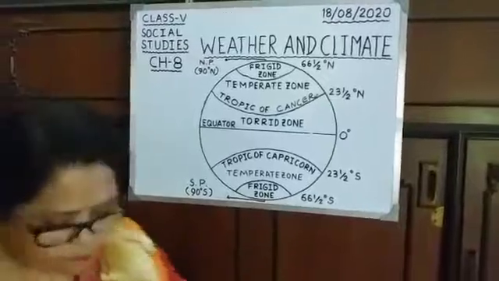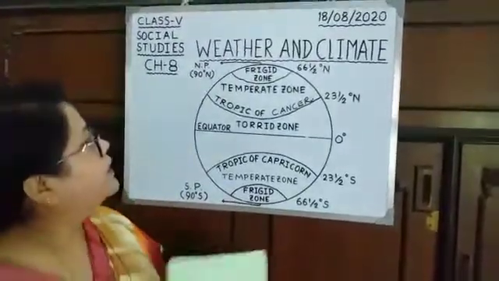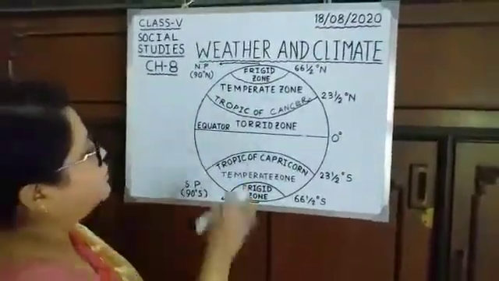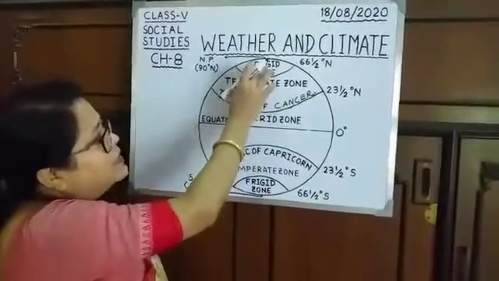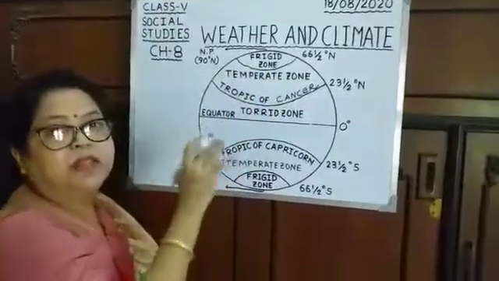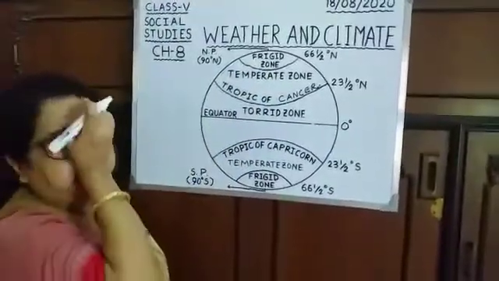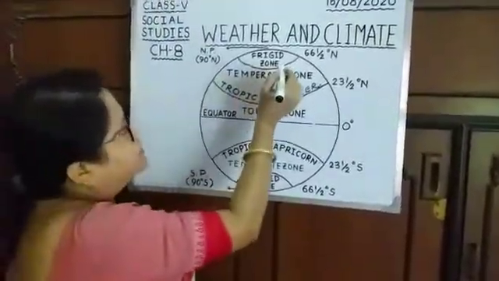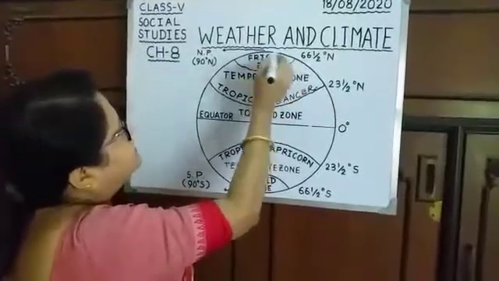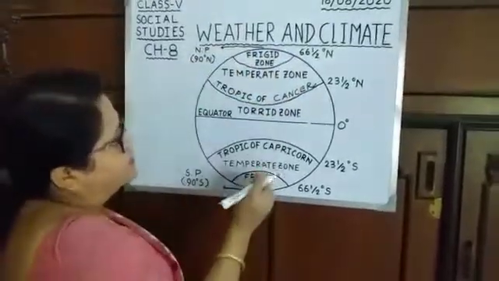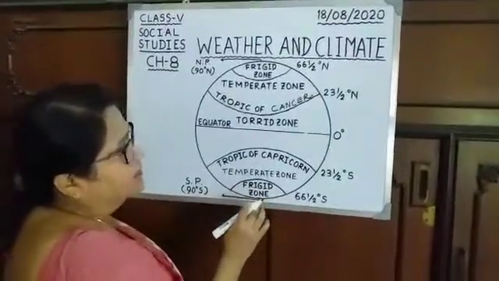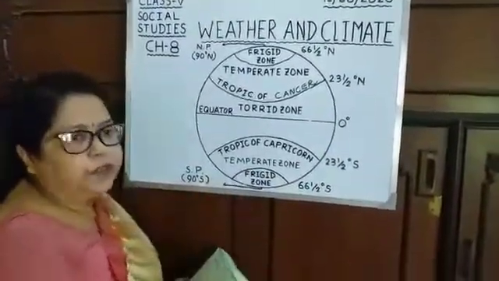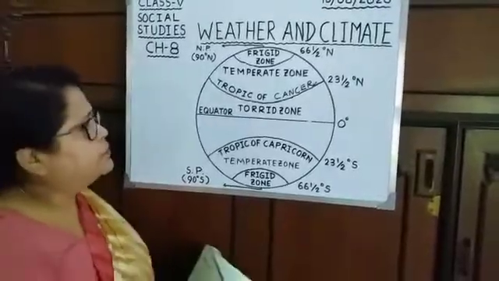Next, we will go to the Frigid Zone. You see, Frigid Zone is far away from the equator. This zone receives extremely slanting rays of the sun. North Frigid Zone is in between Arctic Circle and North Pole, and South Frigid Zone is in between Antarctic Circle and South Pole. So children, there are three temperature zones.